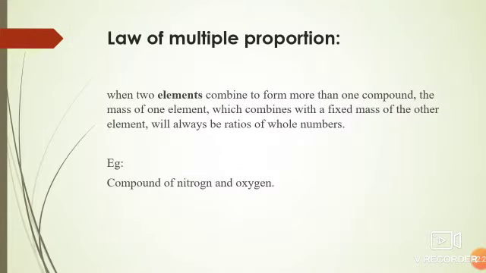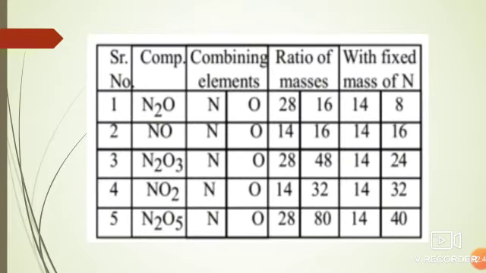Next is the law of multiple proportions. What is the law of multiple proportions? According to the law of multiple proportions, if two elements combine to form two or more compounds, the weights of one of the elements which combine with a fixed weight of the other in these compounds bear a simple whole number ratio by weight. For example, compounds of nitrogen and oxygen. This is an example of the law of multiple proportions.